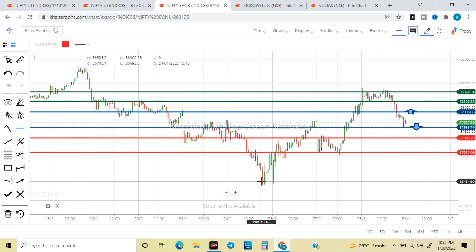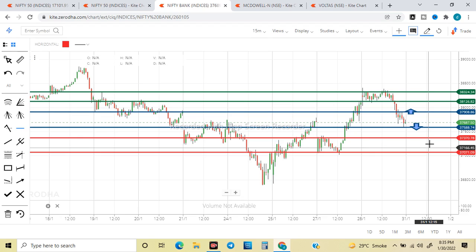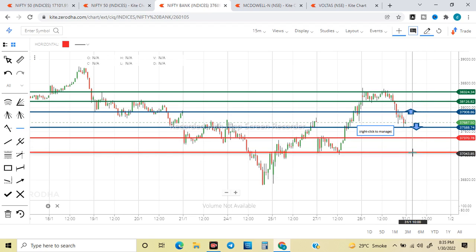But if Bank Nifty slide down करती है 37,575 के नीचे, then a quick 200 points on the downside is also possible. That is first target around 37,375, ये level 37,375, and below that 37,175.